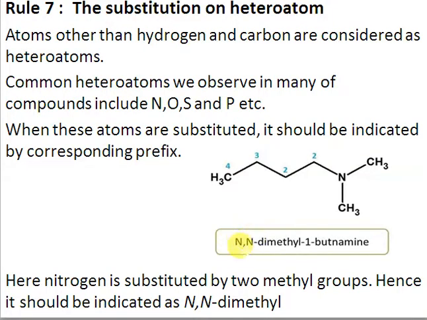By convention these N's are written in italic. So for a substitution on a heteroatom, if you have an oxygen with methyl, we write O-methyl, or S-methyl. Whenever there is a substituent on a heteroatom, those substituents are added as a prefix. So in this case the name will be N,N-dimethyl-1-butanamine. The functional group is amine here, so the name ends with amine. Amine is the suffix for the amine functional group.